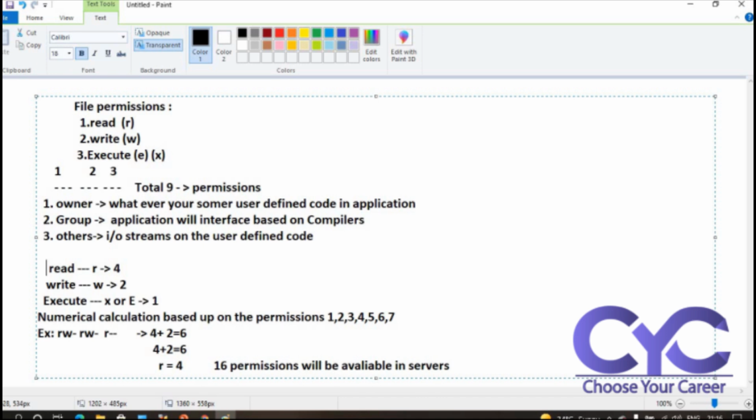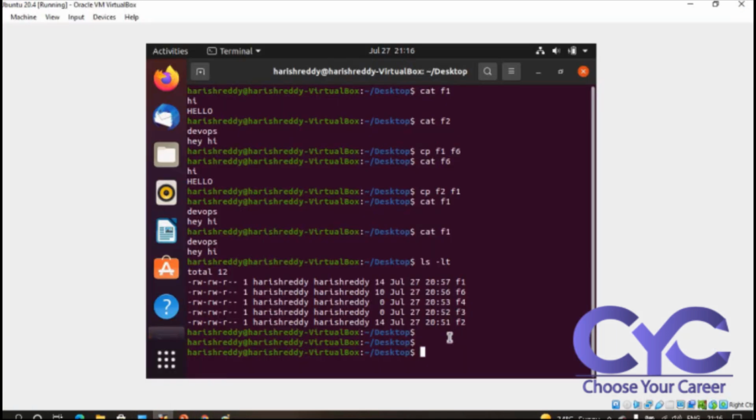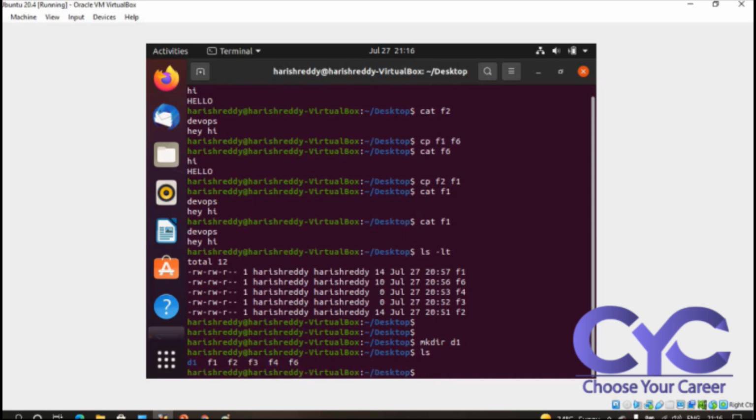How can I change them? I can go with a practice session. I want to create a directory, so mkdir d1. I create the directory and run ls, and d1 has been created. Now I want to see one more permission view, that is ls -lt.